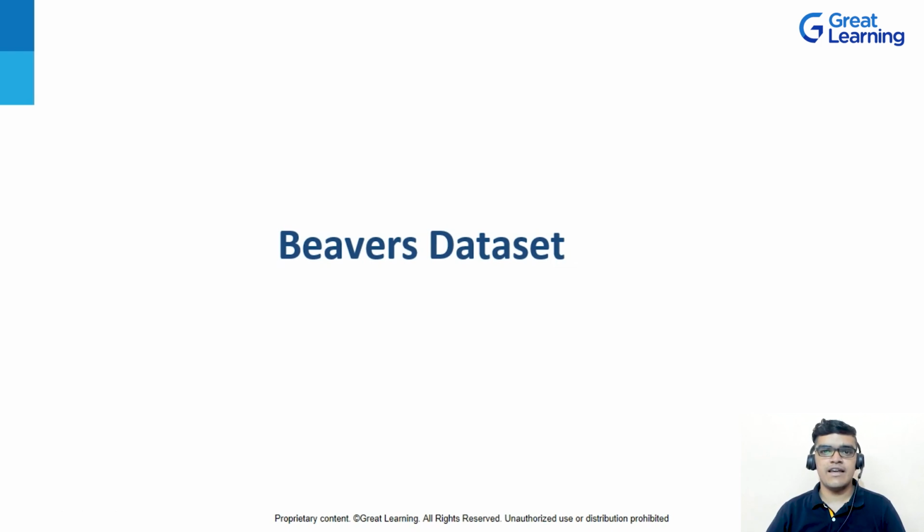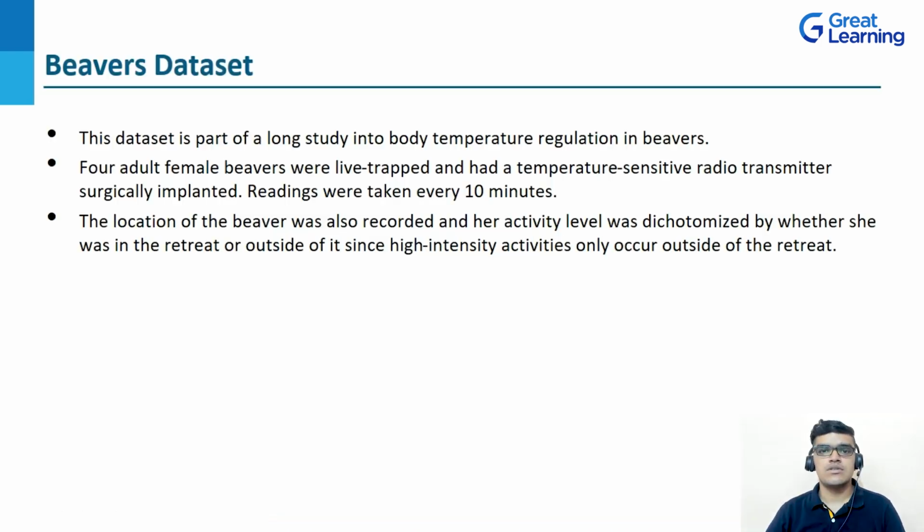The next dataset we are having is the Beavers dataset. Now coming to the Beavers dataset, basically this dataset is a part of a long study into body temperature regulation in beavers. So what happens here? 4 adult female beavers were live trapped and had a temperature sensitive radio transmitter surgically implanted. After that, readings were taken every 10 minutes. And also the place of the beaver was noted and her activity level was dichotomized by whether she was in the retreat or outside of it, since high intensity activities only occur outside of the retreat.